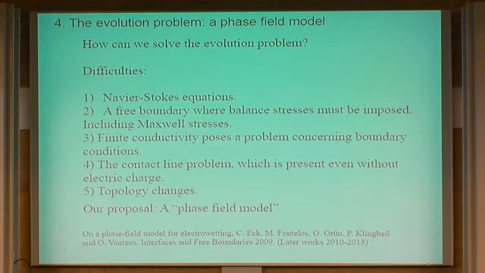And problem number 5 is that you may have topological changes. Okay? So your drops can collide to produce a larger drop, or the other way around. You may produce forces so that a big drop can break into smaller drops. Okay? So you have coalescence or breaking. So your model has to take this into account.